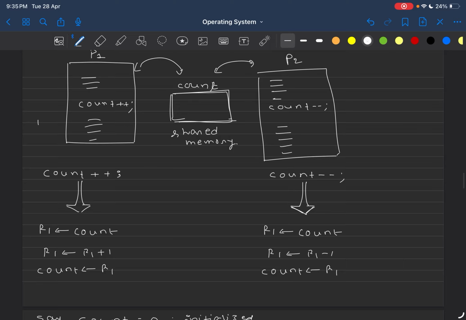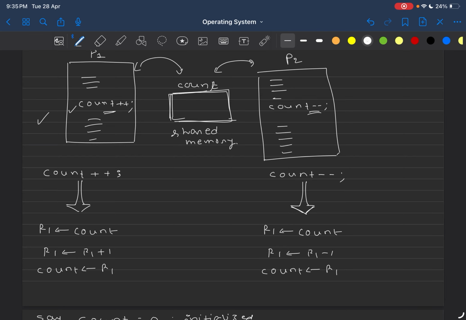So I have explained that process 1 is doing the incrementing operation and process 2 is decrementing it. So this is the count, all right. Count is a shared variable, okay. So when you write this count plus plus and count minus minus, at the low level, how do this count plus plus and count minus minus get executed? Now let's see that part, all right.